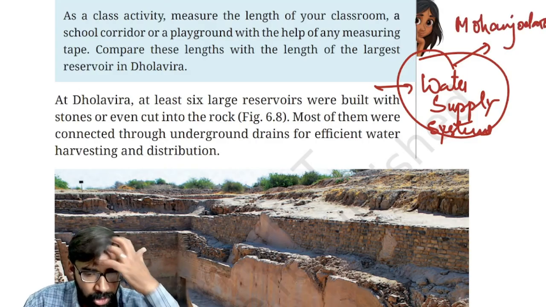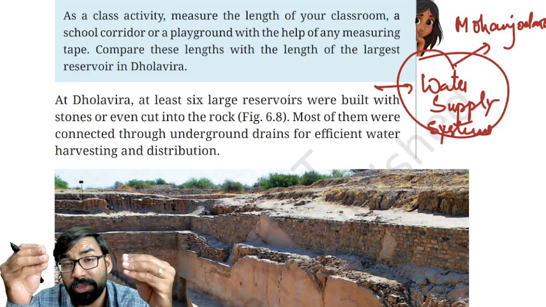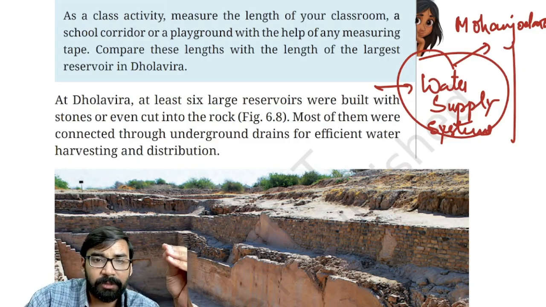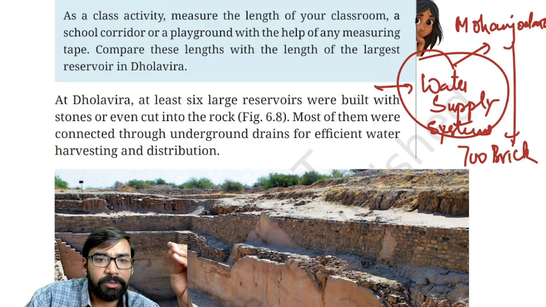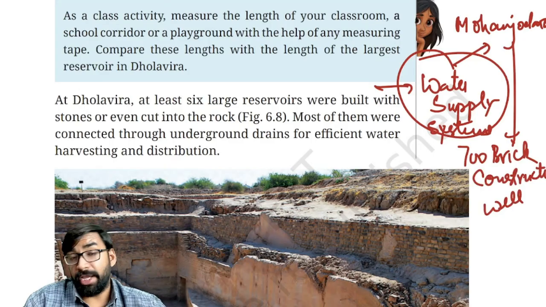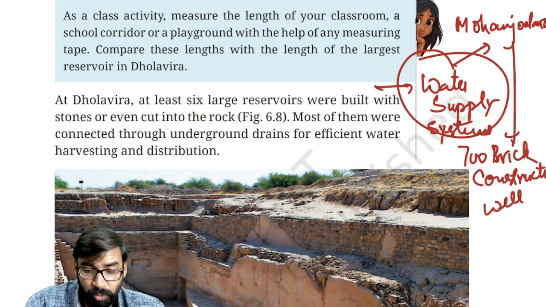Now, why Mohenjo-daro? It is said that approximately 700 brick constructed wells were found. Clear? And regular maintenance was also there in Mohenjo-daro.